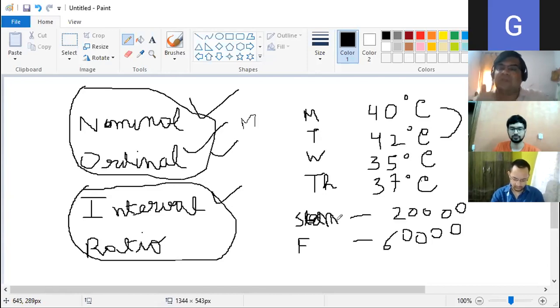Another level. Interval. What I can do? I can rank. The difference has a meaning, right? But the ratio does not have a meaning, right? In degree centigrade, 80 degrees centigrade is not twice of 40 degrees centigrade because there is no zero. And in ratio scale, there is a concept of absolute zero.